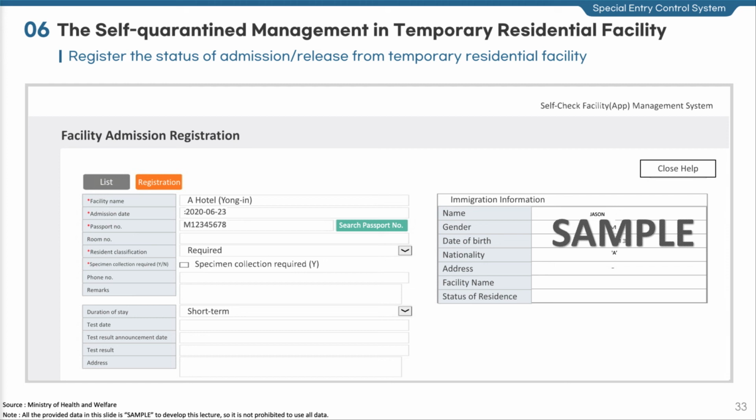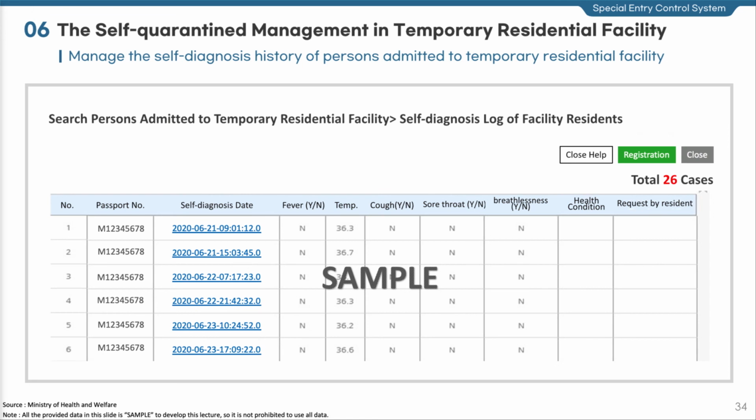What you are seeing is an image of the screen used to enter the duration of stay of an entrant admitted to the facility, whether or not he or she underwent a diagnostic test, test date, admission date, and room number, etc. Move on to the self-diagnosis record management page of persons in temporary residential facility. Officers review the history of self-diagnosis of persons admitted to the facility, and they are required to check and register the health state of those who failed to conduct the self-check.